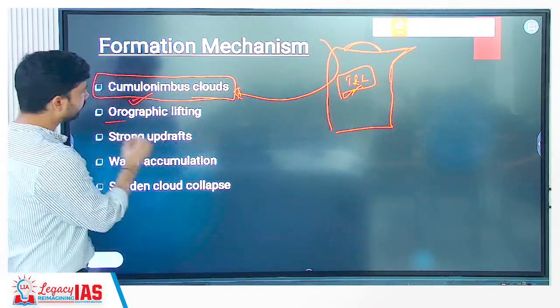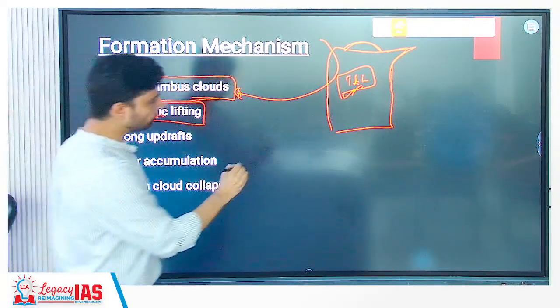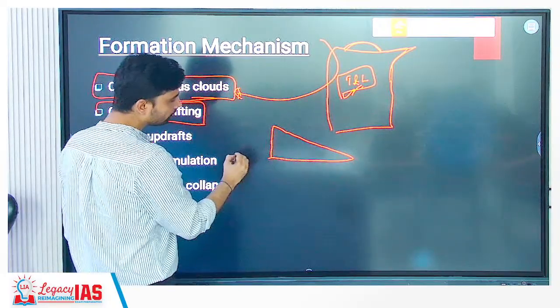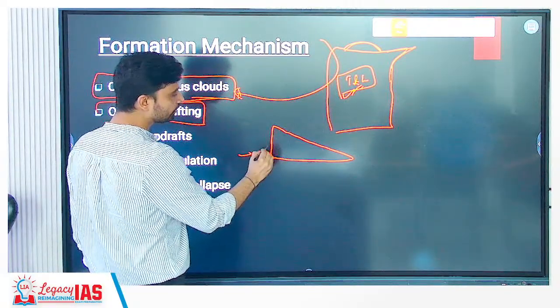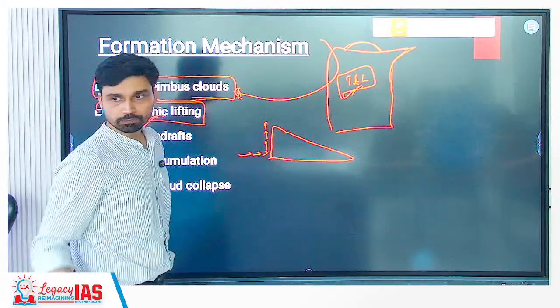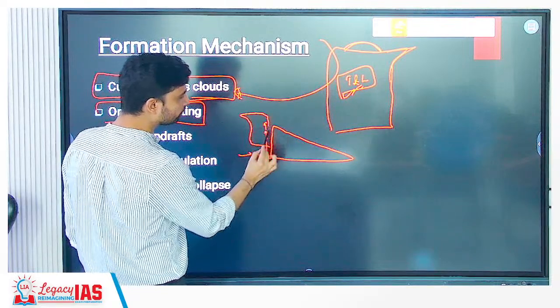Why do we have cloudburst? Which kind of mechanism? Orographic lifting. So we know that the Himalaya has a very steep slope like this, and winds are coming from here bringing moisture. When they strike the Himalayas, they are forced to go suddenly in the upward direction. If the slope is very steep, they would rise very fast. If they rise very fast in this entire area, what would they develop?